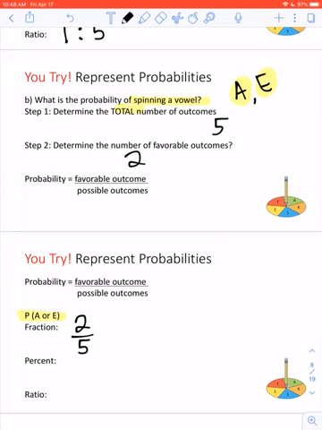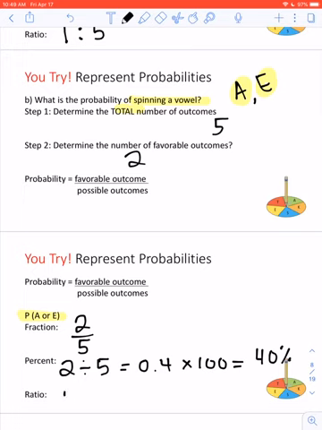Once again, to figure out that percent, you're going to divide 2 divided by 5, and you're going to get 0.4. And then you're going to multiply that by 100, and that's going to give you 40%. The ratio in this case is the same thing as what we did before. There's a 2, colon stands for out of 5 chance.